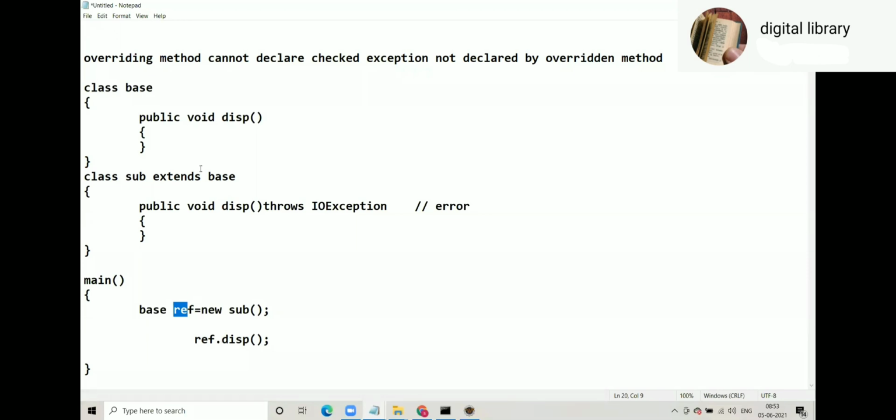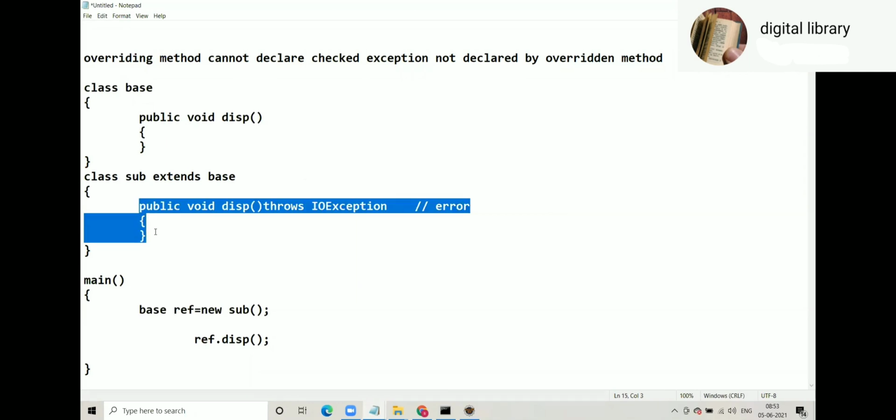Is it accessible? Yes. It has not declared any check exception, so you don't have to handle or declare anything. During runtime, the content of ref sub, if that gives IO exception, are you ready? No, it will fail. So that should not happen. That's why compiler stops you here.